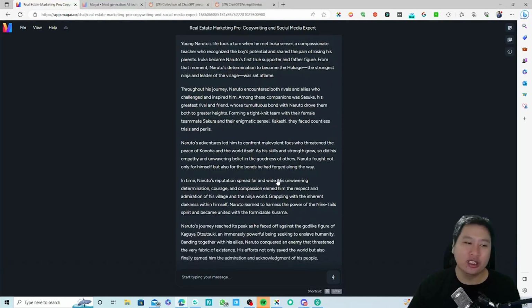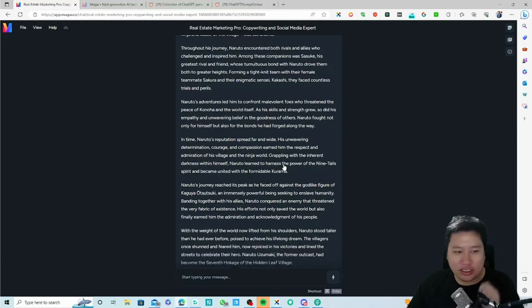Throughout his journey, Naruto encountered both rivals and allies who challenged and inspired him. Among these companions was Sasuke, his greatest rival and friend, whose tumultuous bond with Naruto drove them both to greater heights, forming a tight-knit team with their female teammate Sakura and their enigmatic sensei Kakashi. They faced countless trials and perils.